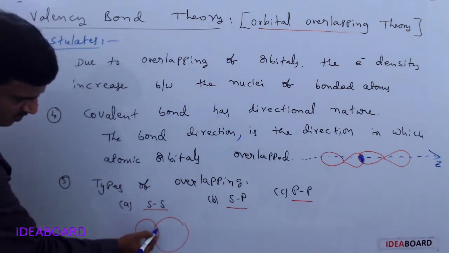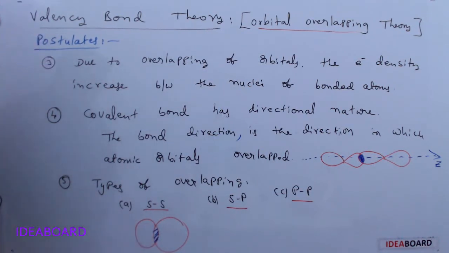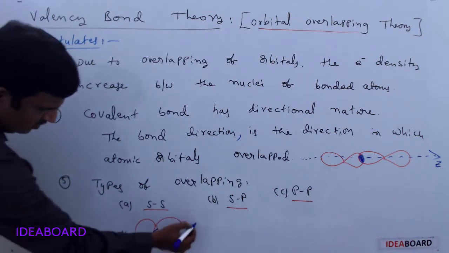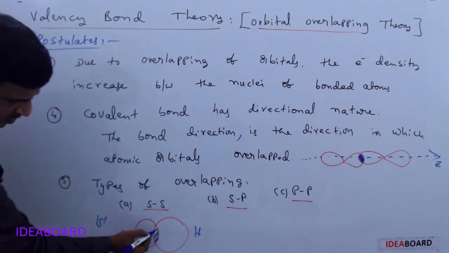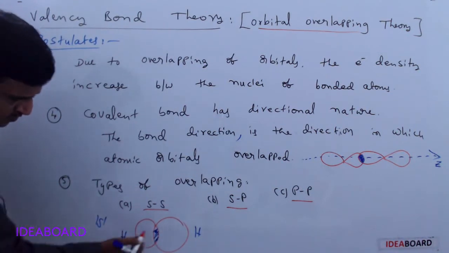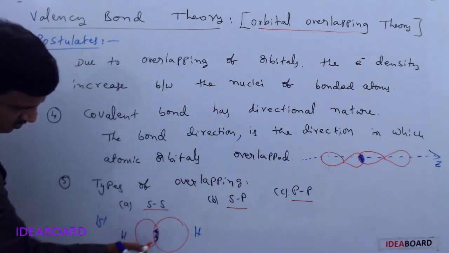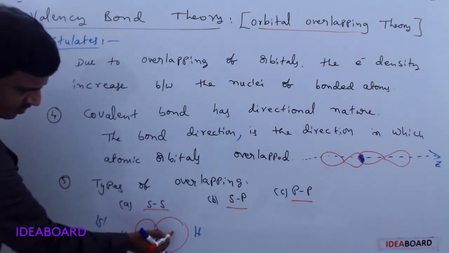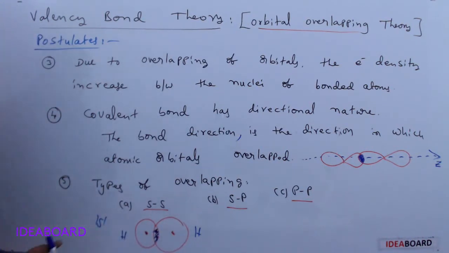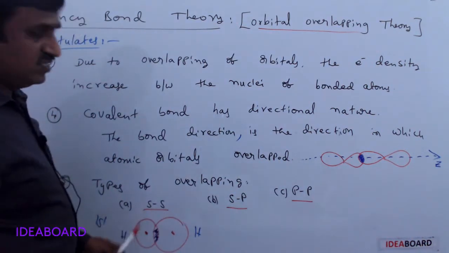For example, this is hydrogen and this is hydrogen. Hydrogen has one 1s electron, and there is another electron. These overlap.